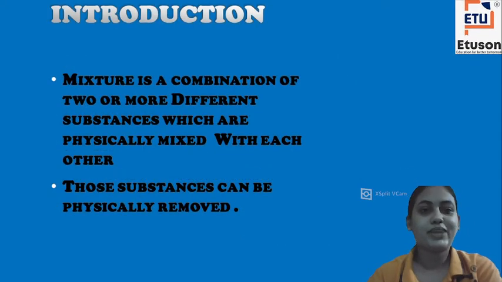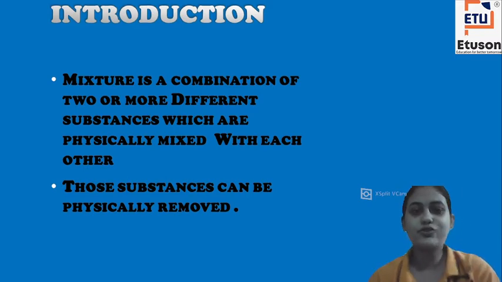So, a mixture is a combination of two or more different substances which are physically mixed with each other. Those substances can be physically removed. First we must understand what a mixture actually is. There are two kinds of substances: one is a pure substance and the other is a mixture. A pure substance does not include the interference of any other kind of material.